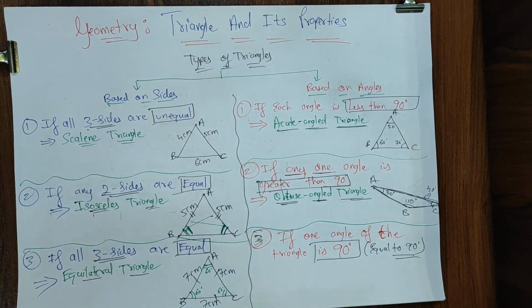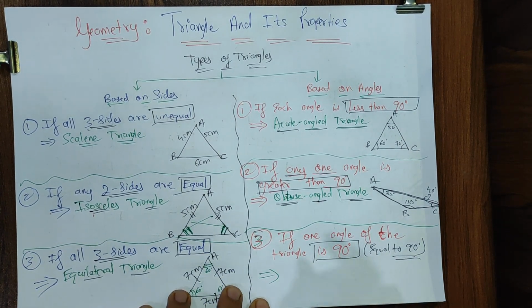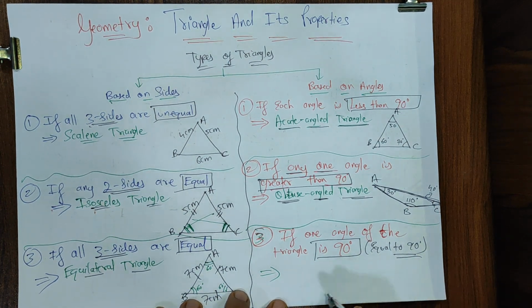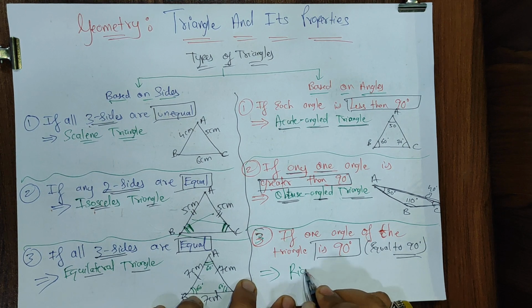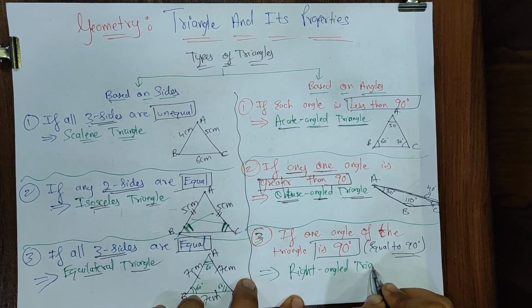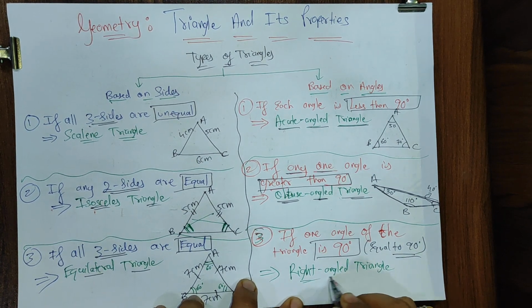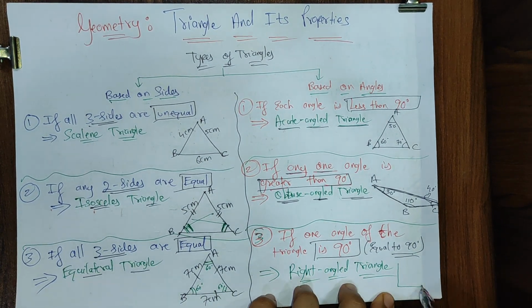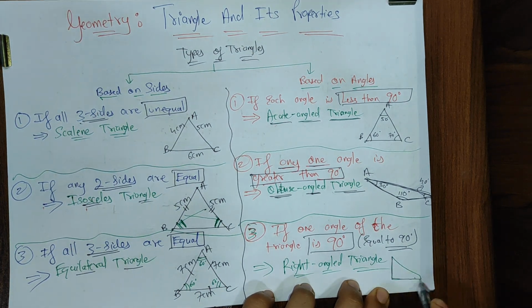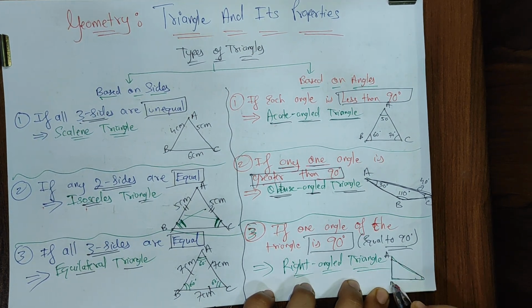So we say the given triangle as what? If one angle of the triangle is 90 degree, we say the given triangle is what? It's a right angled triangle. Right angled triangle. And you know the diagrams are pretty simple for right angled triangles, everyone. They are pretty simple. My favorite, ABC, it's 90 degree over here.